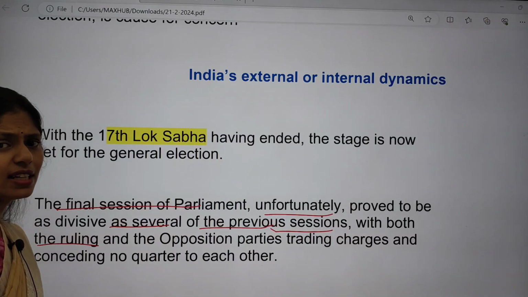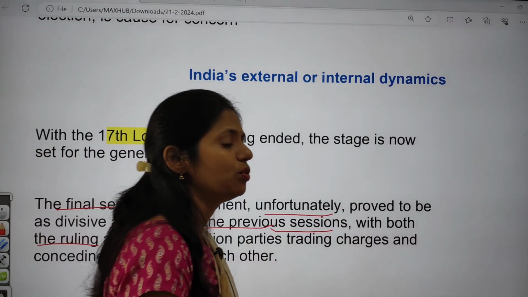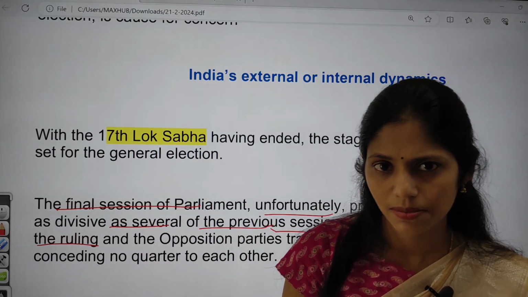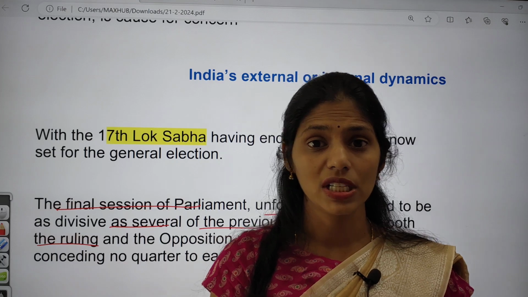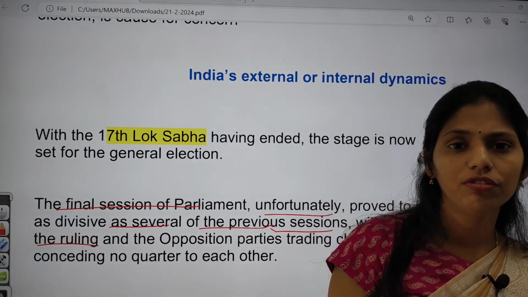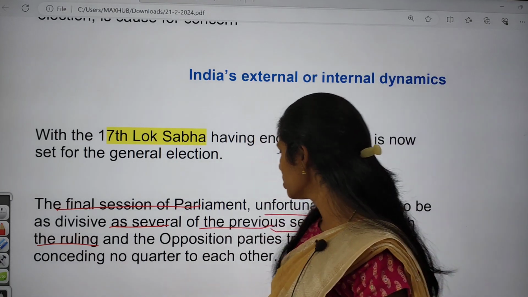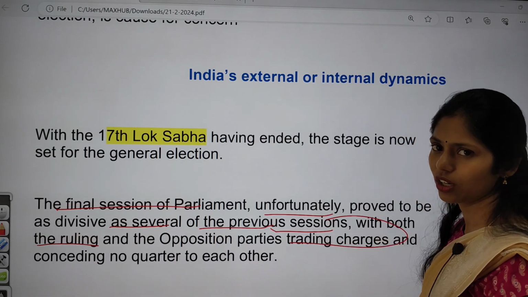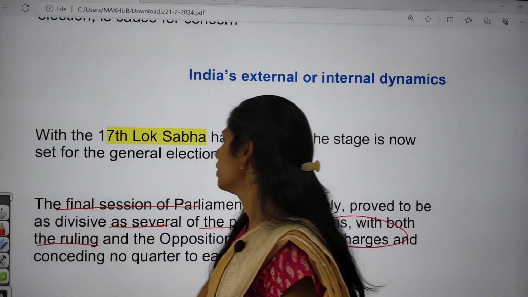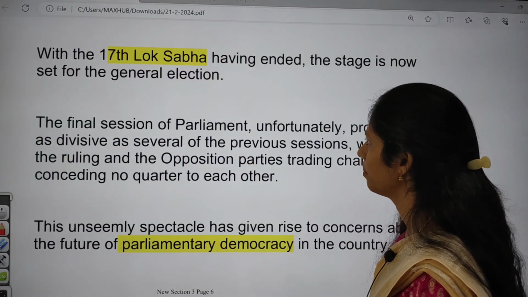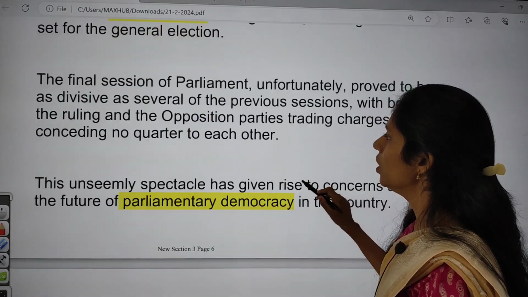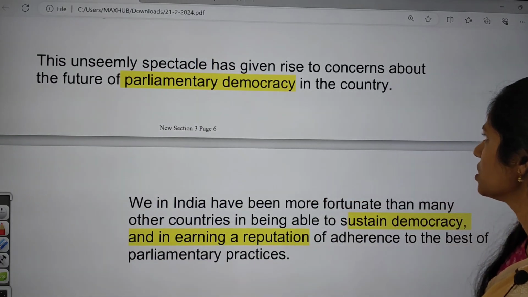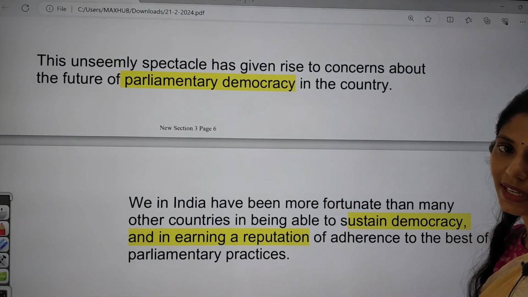For example, in the recent interim budget introduced by our Union Finance Minister, she talked about what earlier finance ministers and earlier Prime Minister Manmohan Singh did, and she pointed out the failures of the earlier government. Because of this there was trading of charges and conceding no quarter to each other in this final session of the 17th Lok Sabha. This unseemly spectacle has raised concerns about parliamentary democracy.